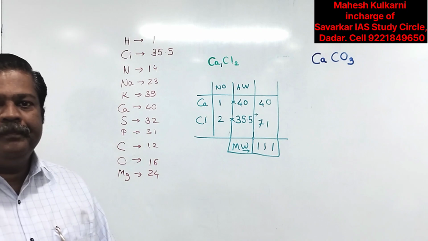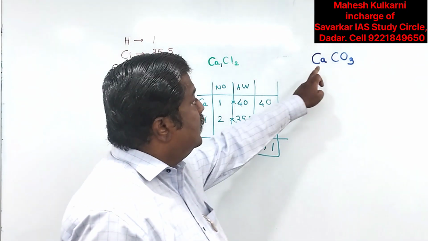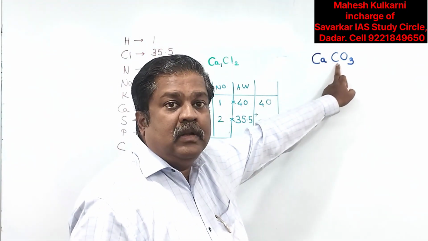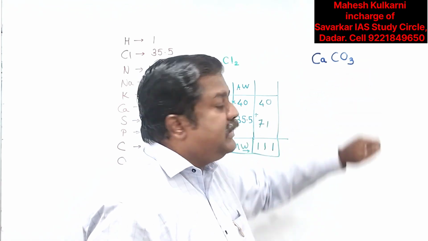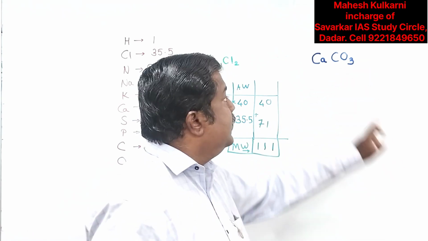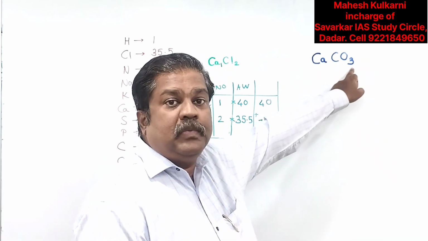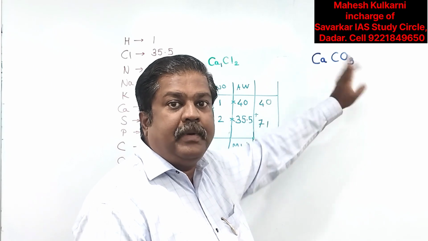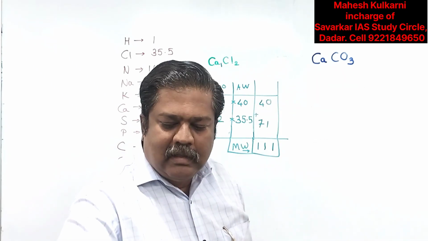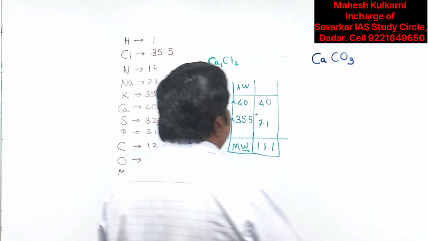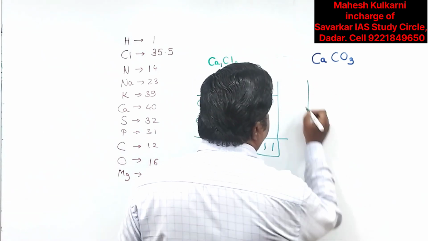Calcium carbonate. I will show both methods. One atom of calcium, 40, and carbon, 12. 40 plus 12 is 52. 16 threes are 48. So here we have carried out 52 plus 48, which is 100. That is the oral method. Otherwise, we can go systematically, the same way, by making a table.